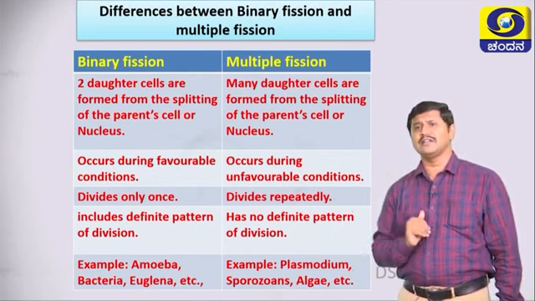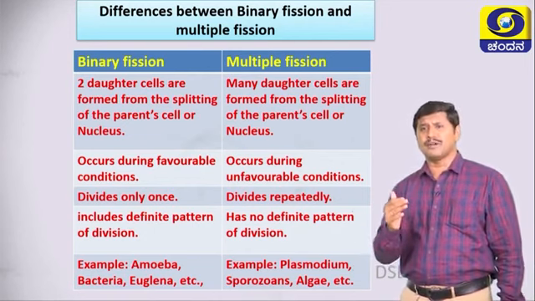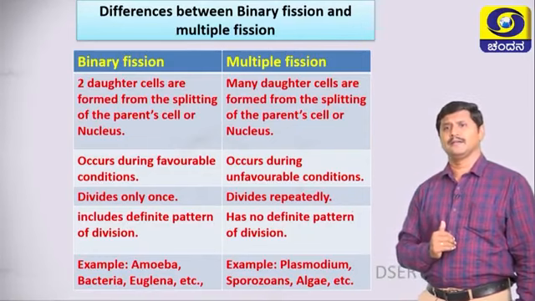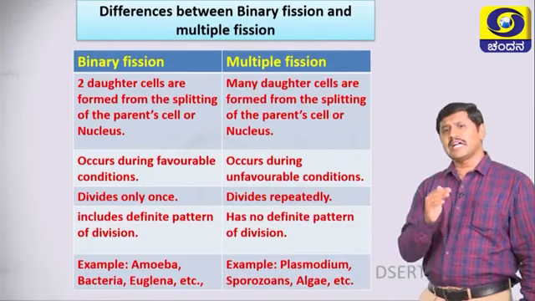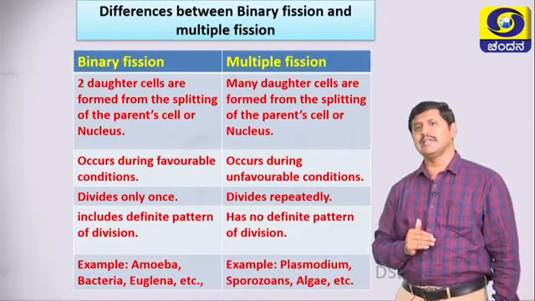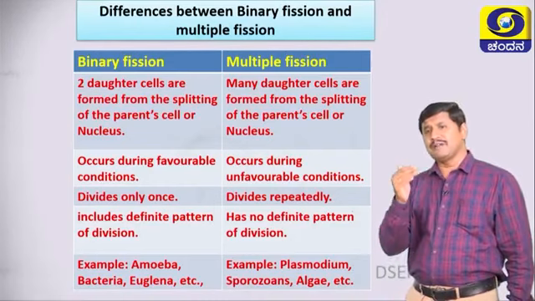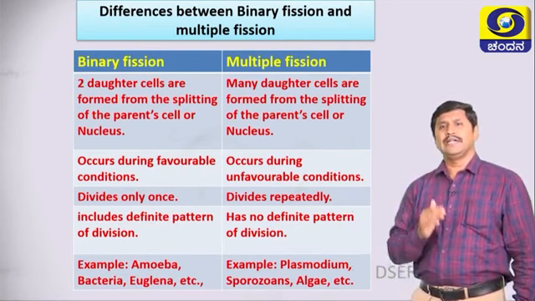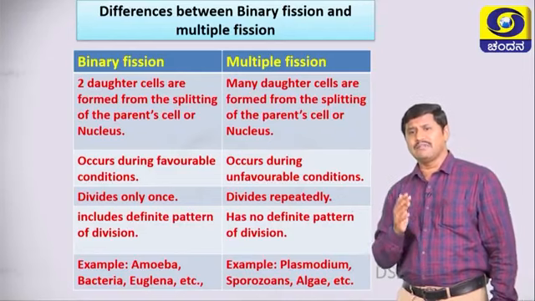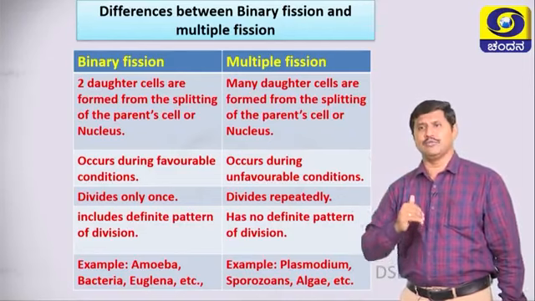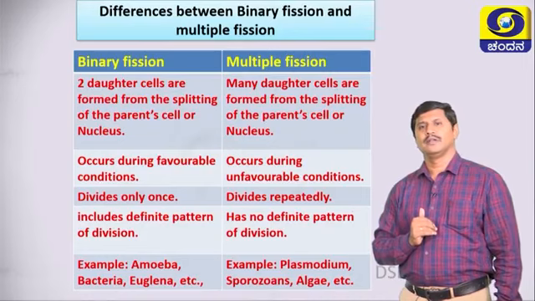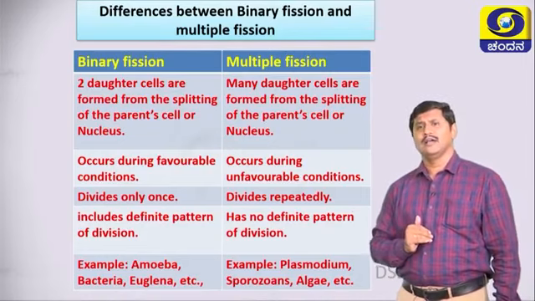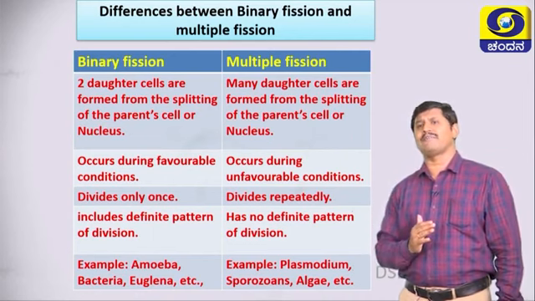In multiple fission, many daughter cells are formed from the splitting of the parent cell or nucleus. The second point: binary fission occurs during favorable conditions, while multiple fission occurs during unfavorable conditions. Binary fission divides only once, while multiple fission divides repeatedly, more than two. Binary fission includes a definite pattern of division, but in multiple fission, there is no definite pattern of division.